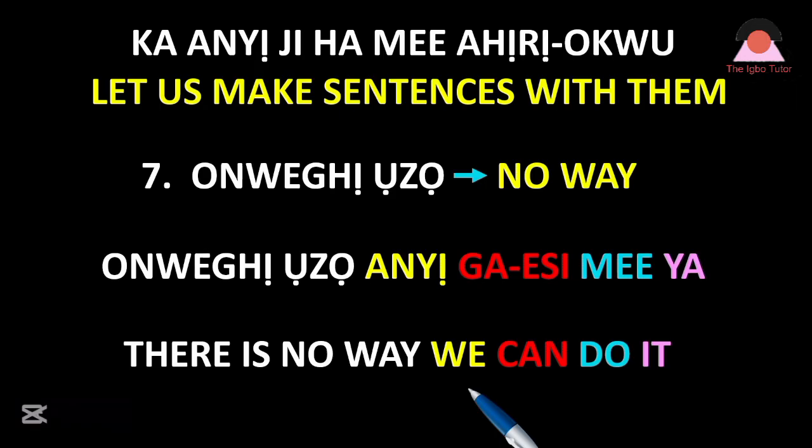This is where we are rounding up this series. We thank you for being with us and watching all the videos in this series. Remember, we have about 7 videos in this series, and we have already put them in a watch list. So look out for that in our homepage and make sure you go through all of them, because we are sure that if you are able to go through all the 7 videos in this series, you would have equipped yourself with a lot of vocabularies and ability to make short and simple sentences using common words that mean different things in different scenarios. We appreciate you go back and watch them over and over until you master them.